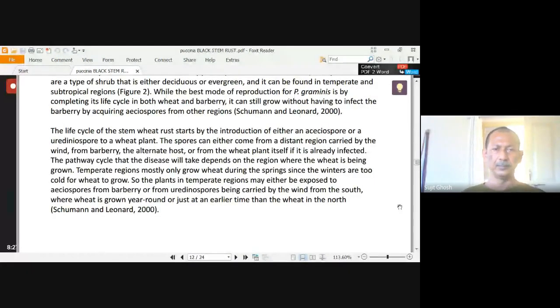The first infection takes place through aeciospore. Now aeciospore is converted into uredospore. Now uredospore is called the secondary spore as it is the asexual spore, and it allows spreading from a single plant to multiple plants. So aeciospore is for single plant infection, and from a single plant to multiple plants, uredospore is responsible. Now, I have previously told you that barberry is the alternate host, or it may travel from a distant region through wind.